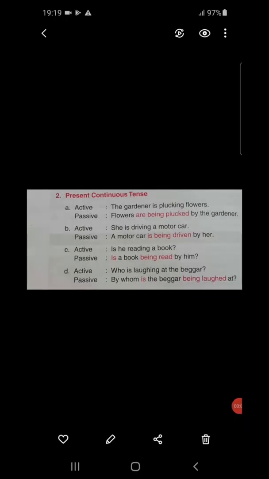See more examples. Present continuous tense. Active: The gardener is plucking flowers. Passive form: Flowers are being plucked by the gardener. So the gardener, the subject of the active voice, is going into the place of object of the passive voice.